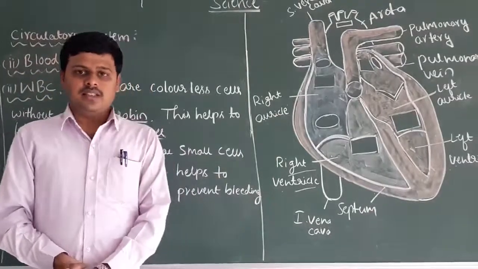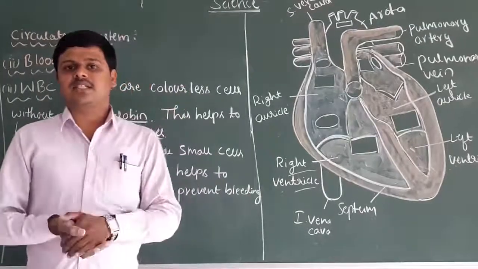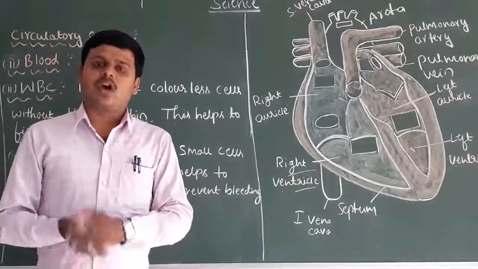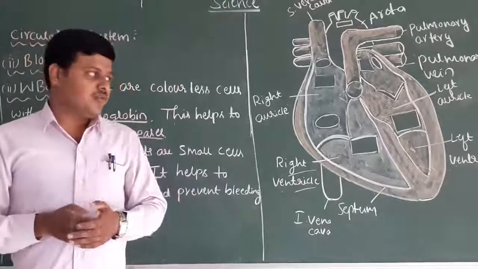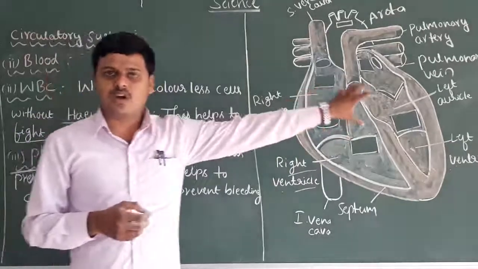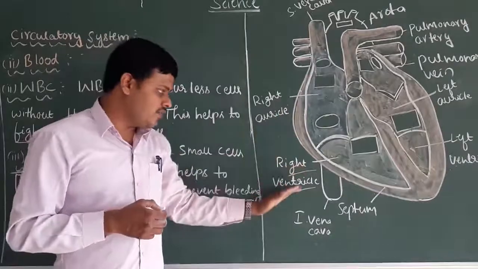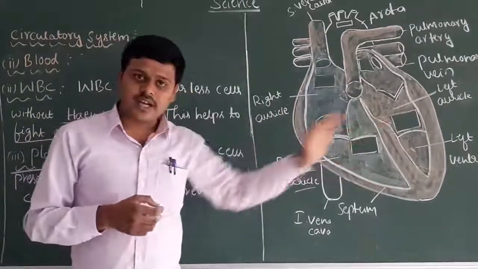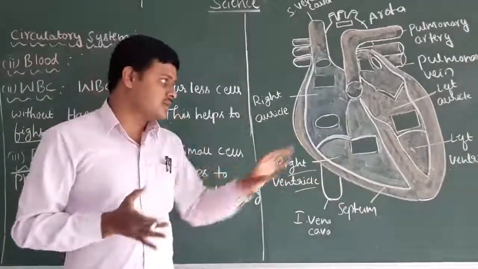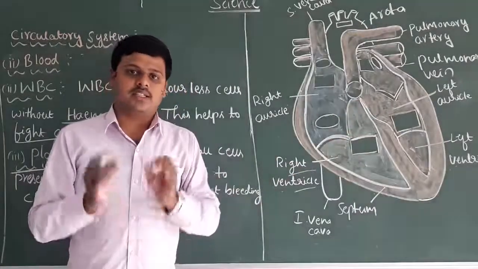Okay, in this session we have discussed the complete circulatory system in the human body. How the circulatory system takes place, what is the major role of the heart, and the different chambers of the heart, that is the left auricle, right auricle, left ventricle and right ventricle. These are all the concepts we have discussed in this class, and how it works.